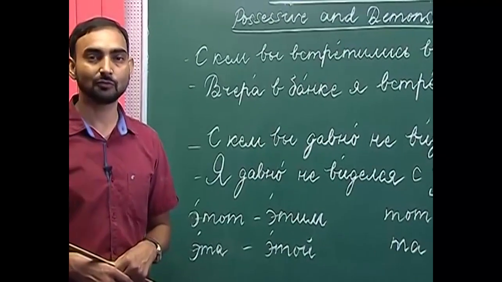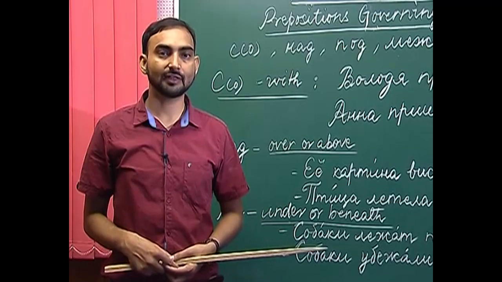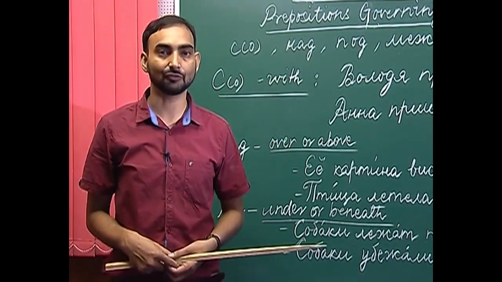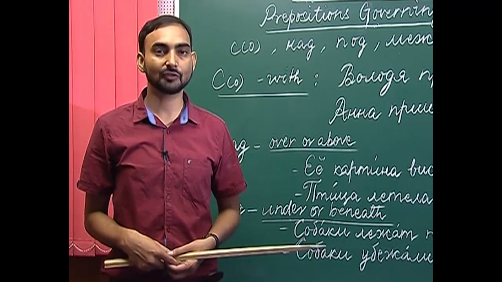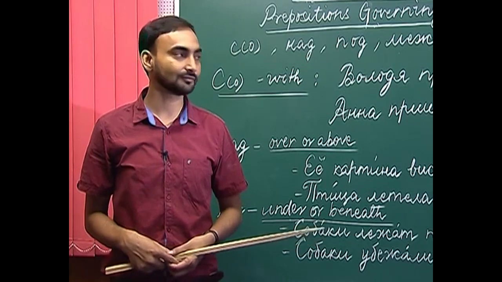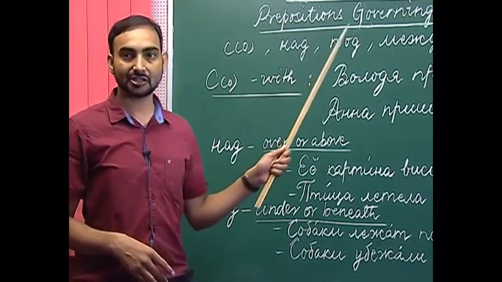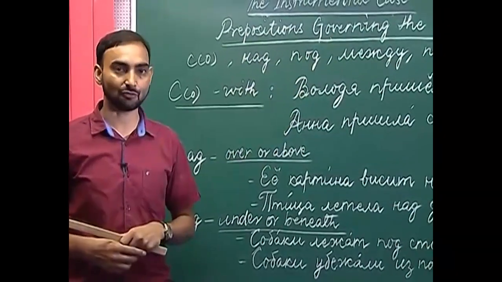Now, we will move on to our next topic. The next topic for the lesson is the prepositions governing the instrumental case of nouns. We have already introduced this while introducing the instrumental case: there are 6 prepositions which govern the instrumental case of nouns.